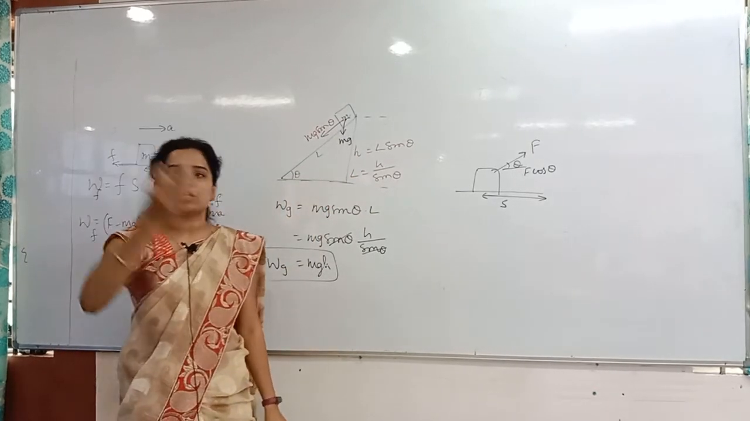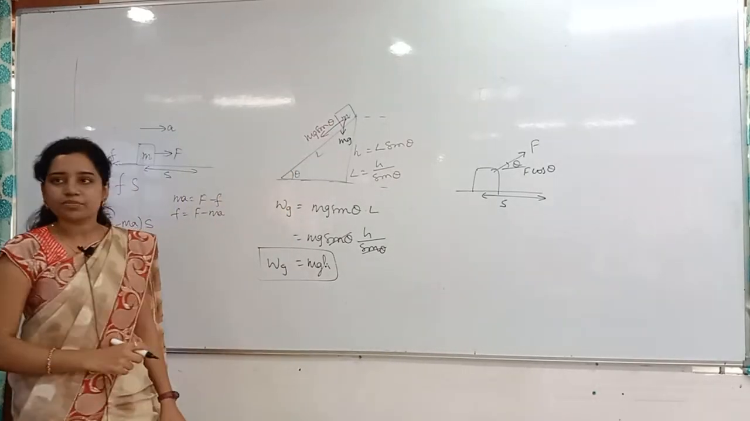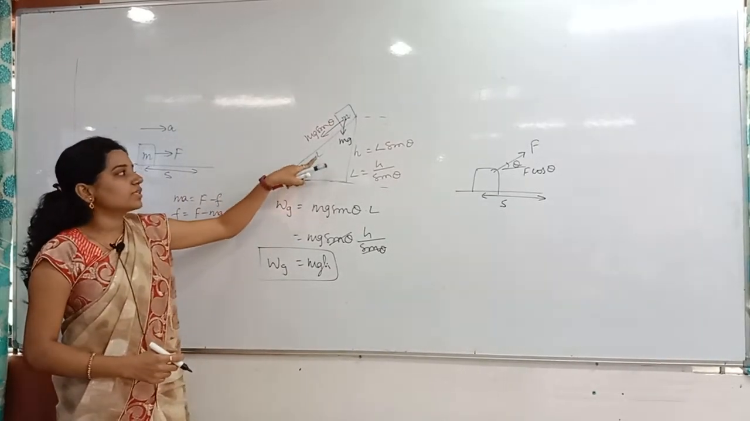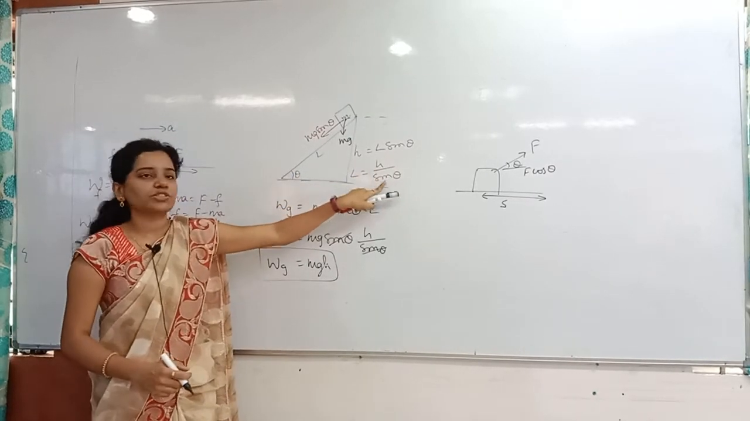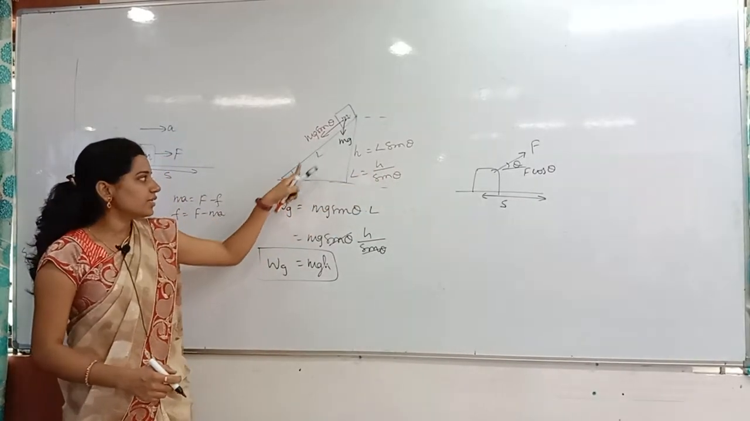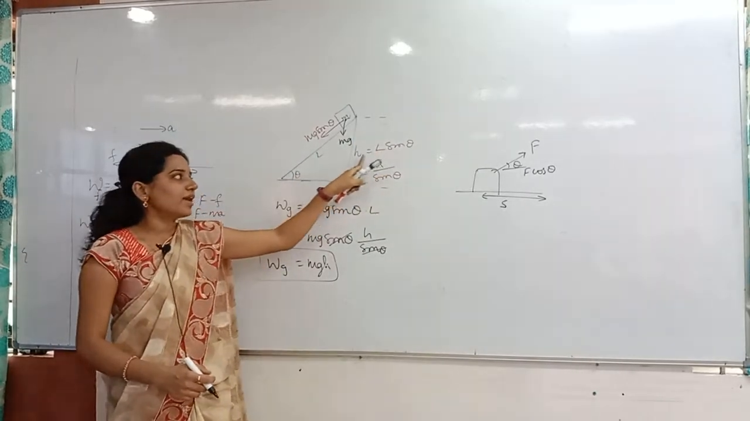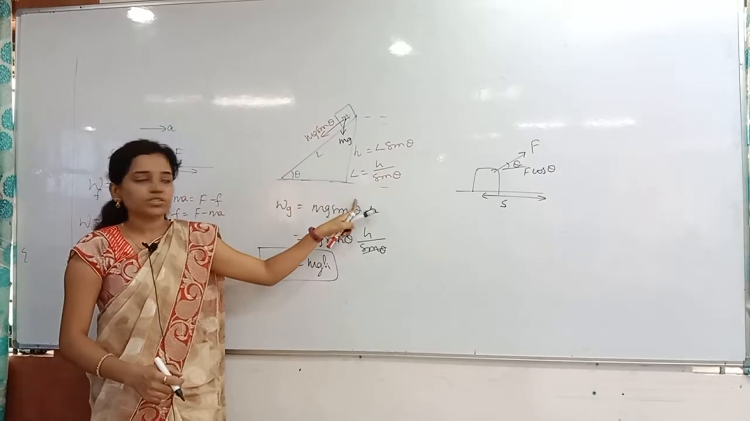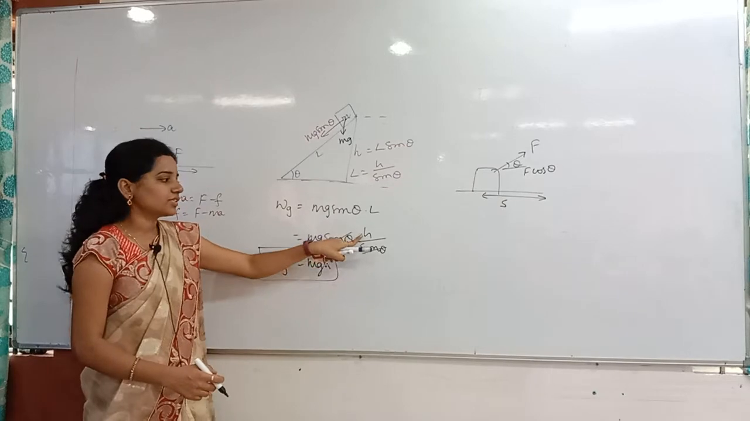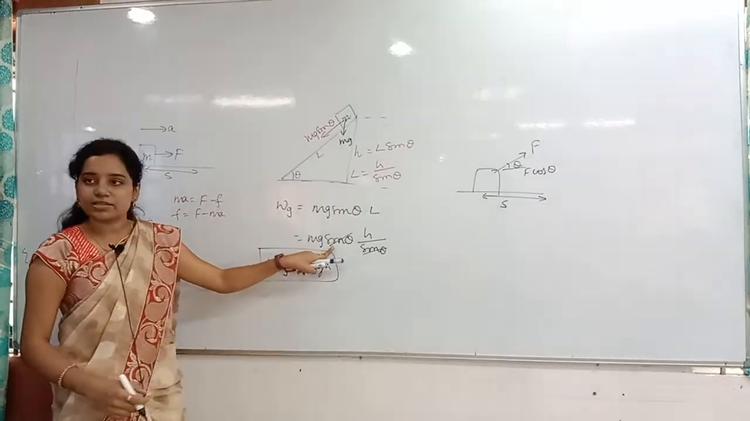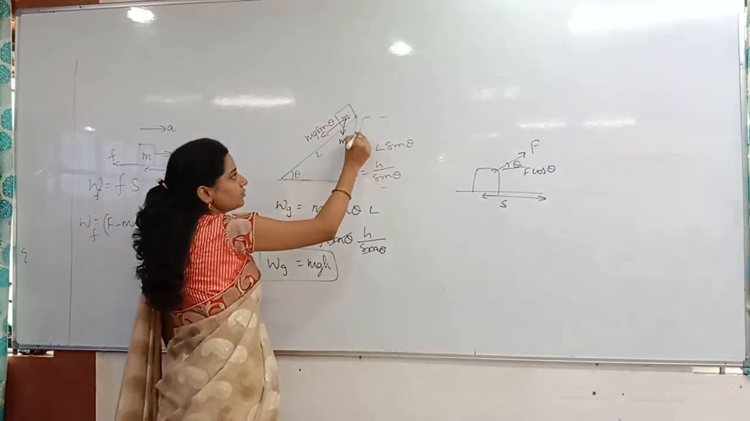Otherwise, if you are not considering this, always remember, along the inclination mg sin theta is there. Along that mg sin theta, the displacement is L. That L value is h by sin theta. This is L, this is theta, so the opposite side will be L sin theta. That value I am considering as h. Then L equals h by sin theta. In the place of L I put h by sin theta, sin theta gets cancelled, and mgh is the answer. Otherwise, directly you can get this one.